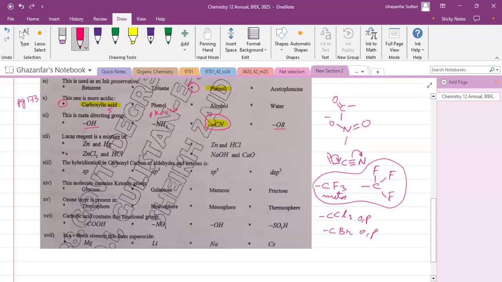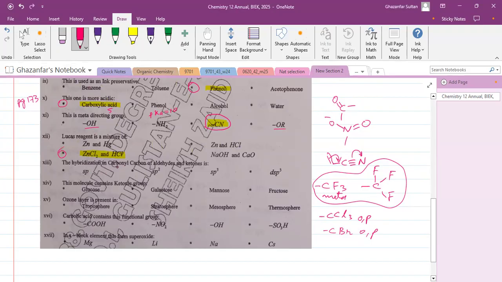Lucas reagent is a mixture of, you should remember this, zinc chloride and HCl. So students may confuse it with zinc and HCl. Remember that this is not the Lucas reagent. Lucas reagent is only this.